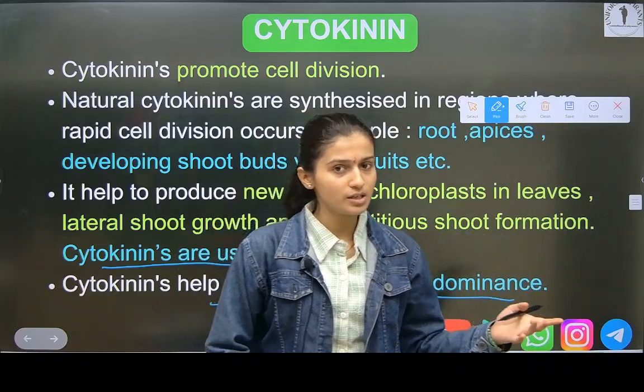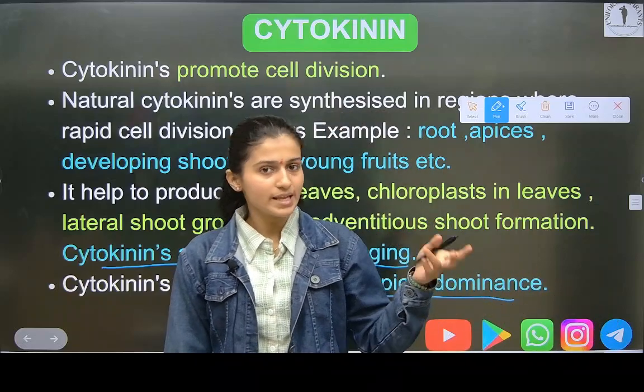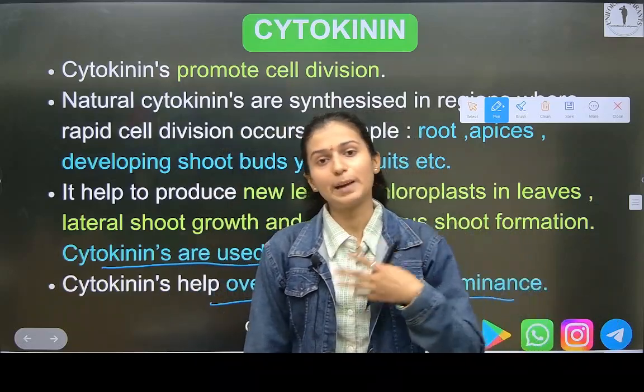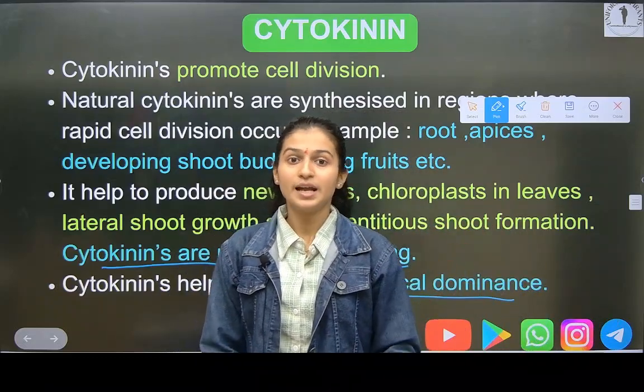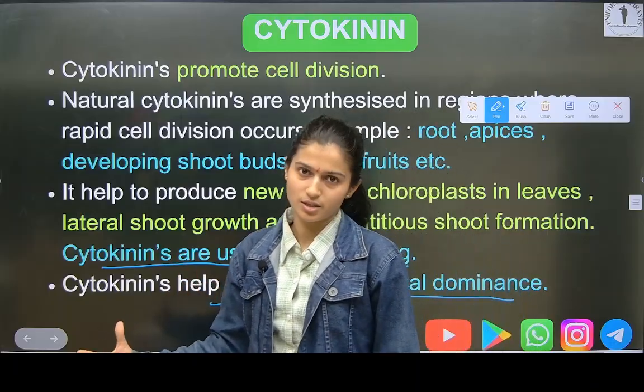Apical dominance means what? Apical is a tissue which helps in the same cell division process, rapid cell division and growing, and cytokinin overcomes that. It means this is faster. Okay, hormone.